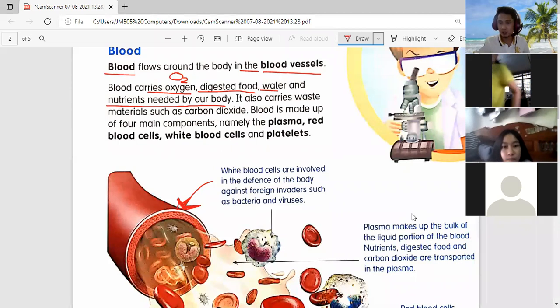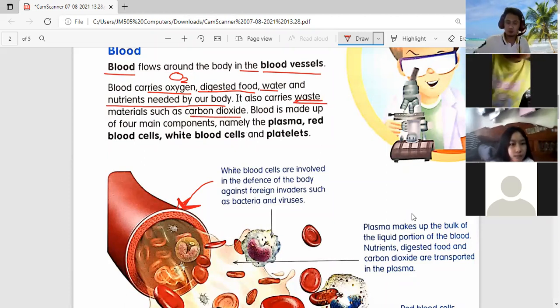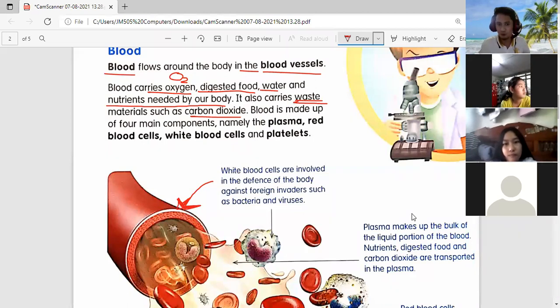So not only good things, but they carry also the waste. What is waste? They also carry waste such as carbon dioxide. We talked about that yesterday about our respiratory system, that the blood carries oxygen and also carries carbon dioxide.